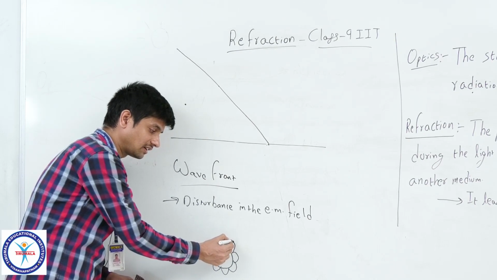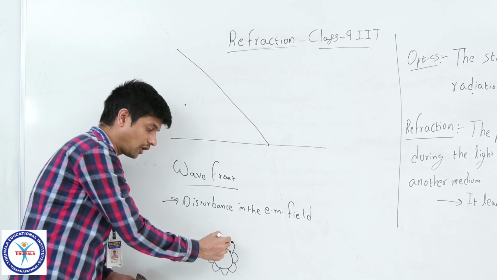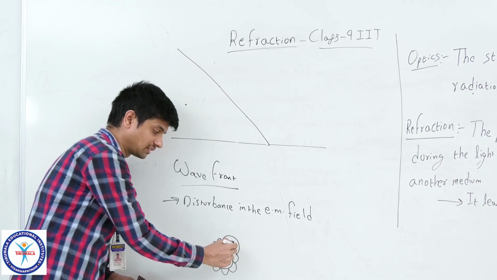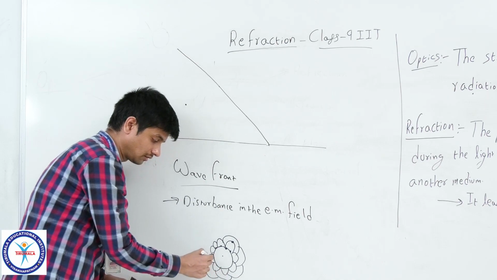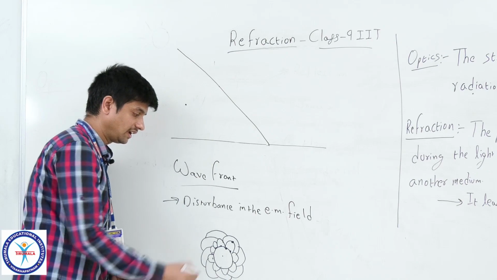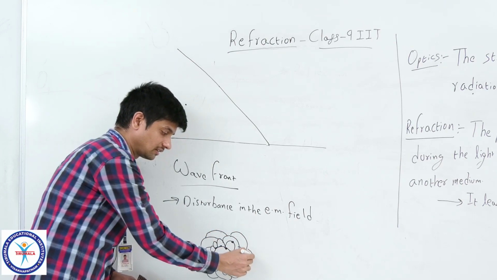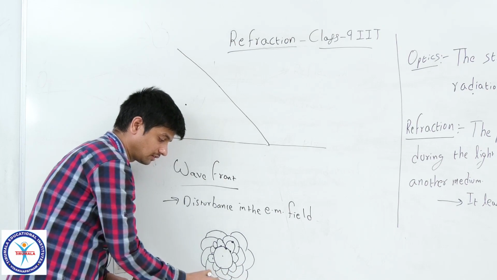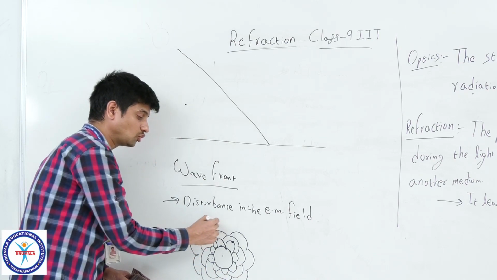Again this point on the spherical disturbance forms again another spherical disturbance like this. Again, every point on this spherical disturbance forms in this manner the disturbance will be occurred from the source of the light.